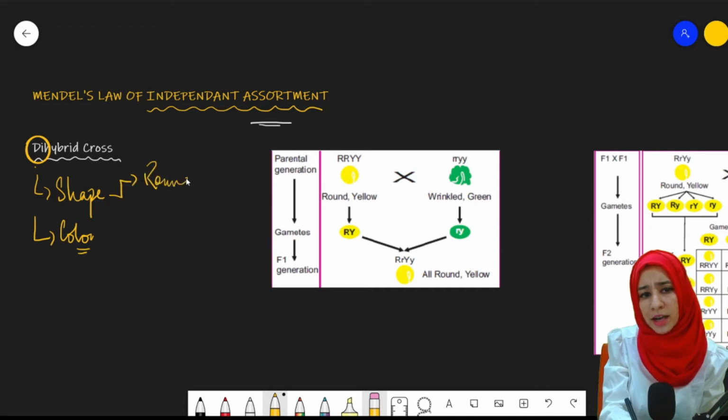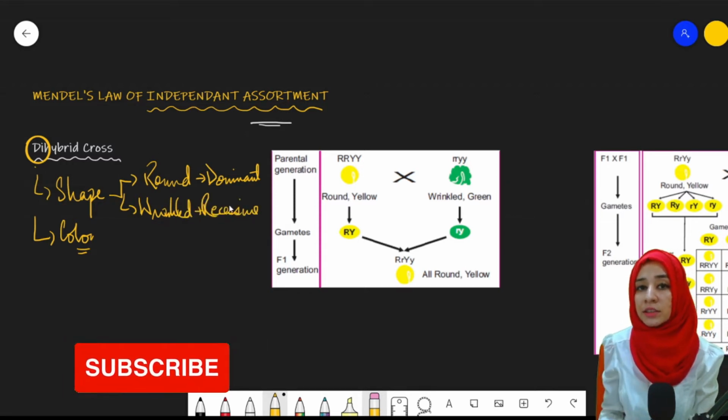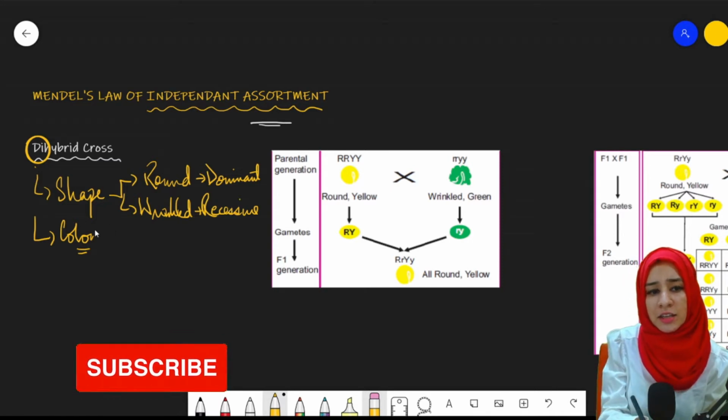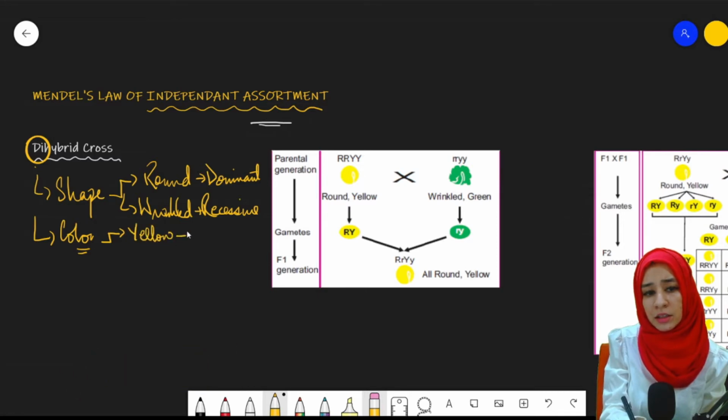We already know two shapes are there. One of them is round, that is dominant, clear? And the other one is the wrinkled, and the wrinkled one is the recessive. In case of colors, the pea plant has two color seeds: yellow colored seeds, which are dominant, whereas green colored seeds are recessive.